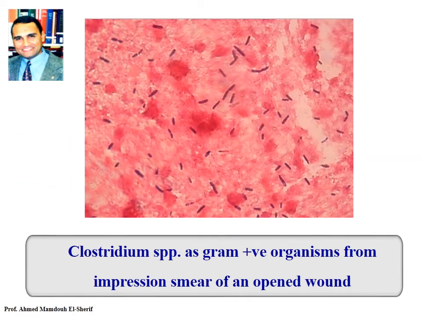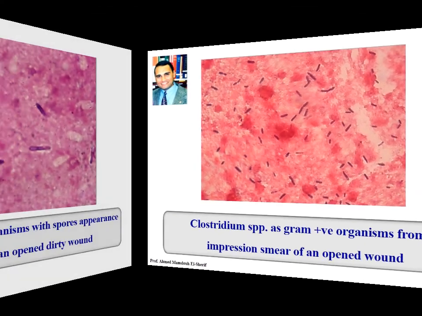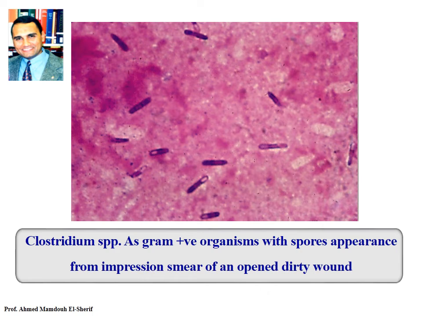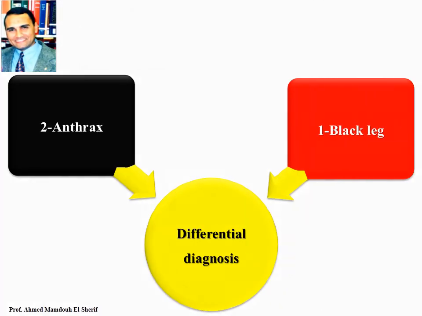A picture taken from an impression smear showing different Clostridium species as Gram-positive organisms from an open wound. Clostridium species appear as Gram-positive organisms with spore appearance from an impression smear of an open, dirty wound. Malignant edema or gas gangrene disease has to be differentiated from blackleg and anthrax diseases. Sources of infection are dead carcasses and fecal contaminated pasture.